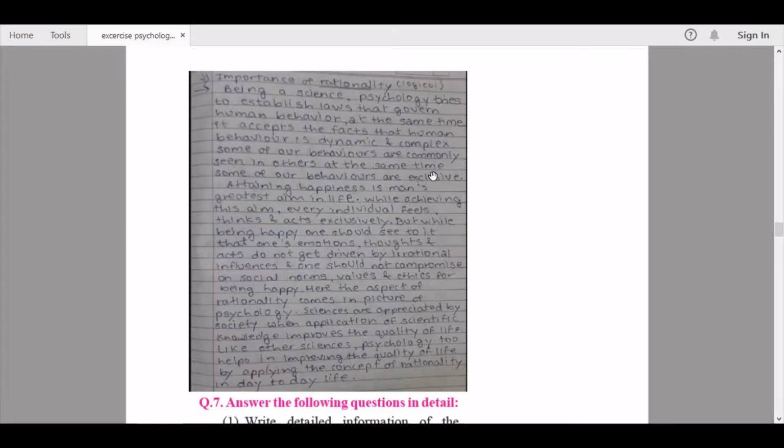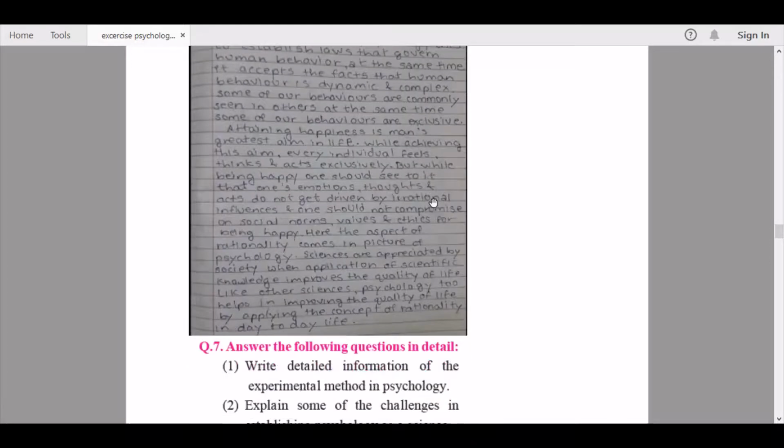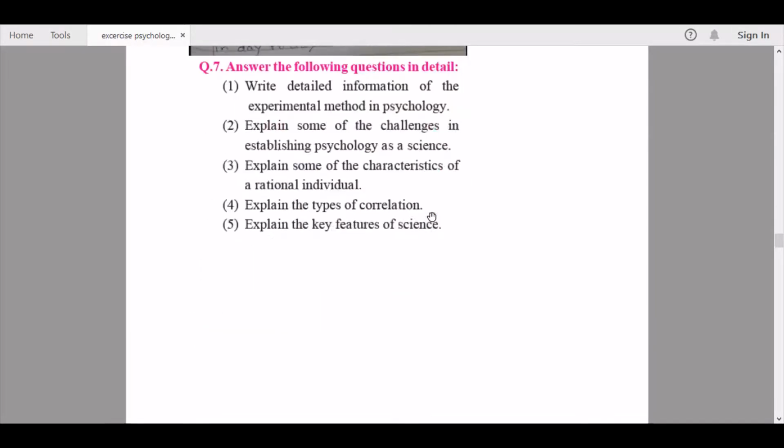Jot this down as we continue to the seventh question, that is, answer the following questions in detail. These are the big ones.